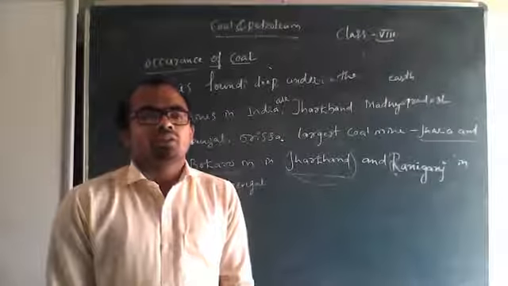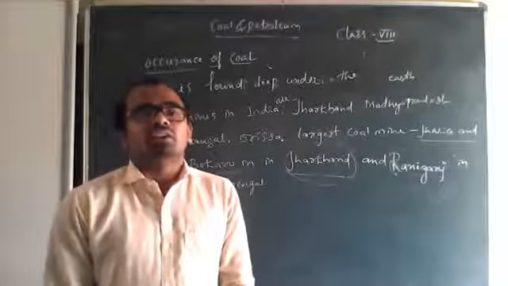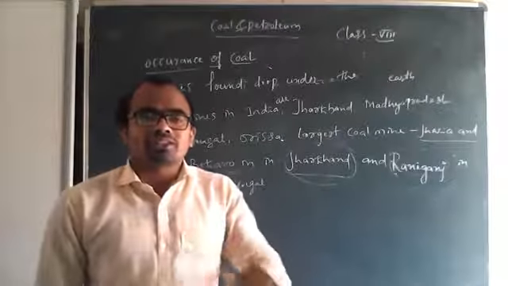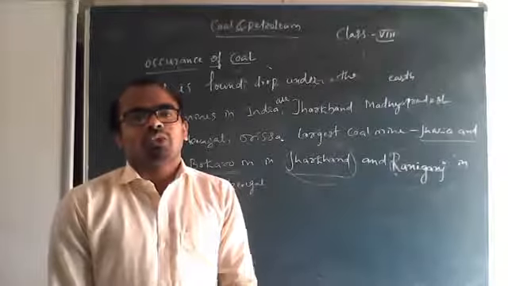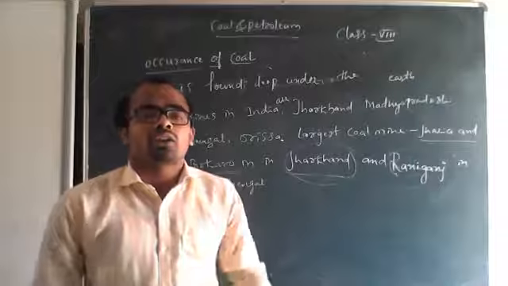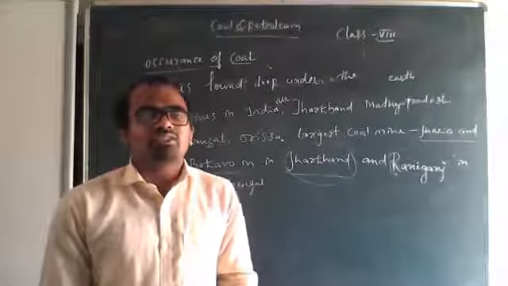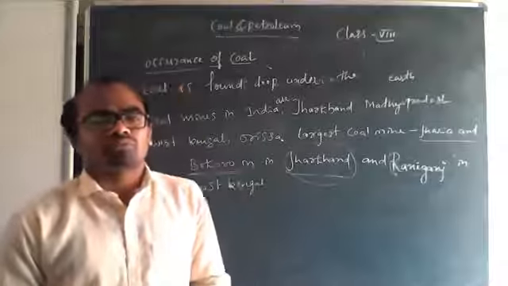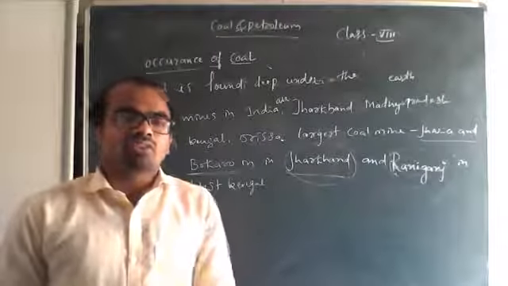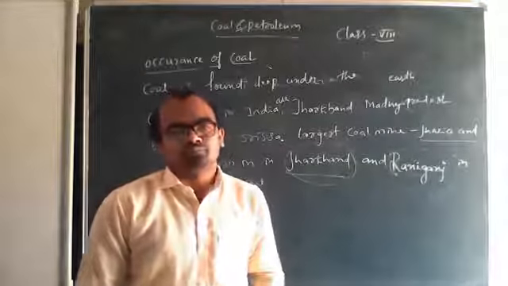As soil gets deposited on the earth, the forests, vegetation and trees went deeper and deeper inside the earth. There they were under high temperature and high pressure. Due to the high temperature and high pressure, this dead vegetation got converted into coal.